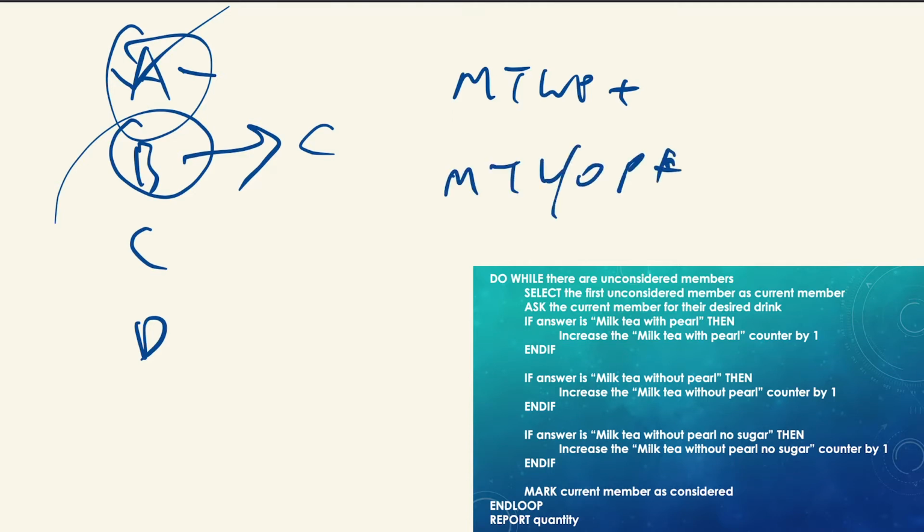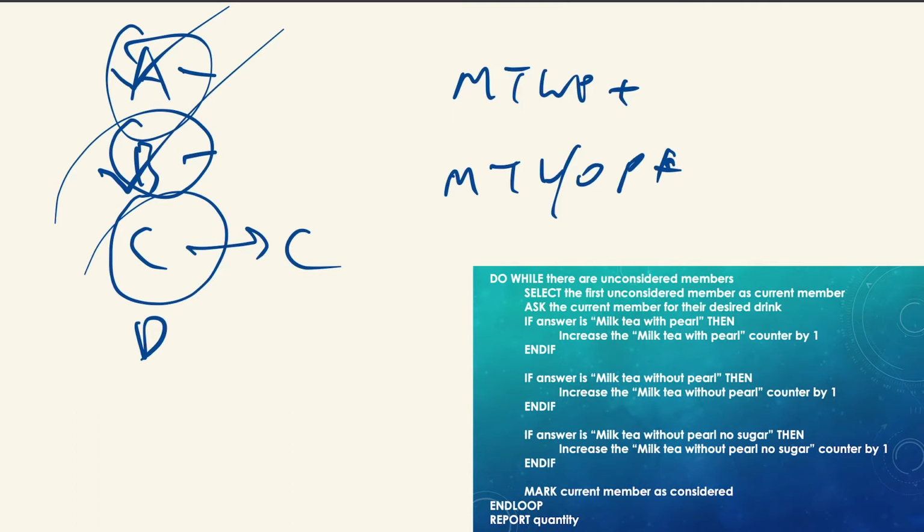Okay, so we plus one to our counter. Then do you want milk tea without pearl, no sugar, and so on. Okay, then mark current member as considered. So we put a tick. Very good. Okay, then end loop, we go back to the top. Do we have unconsidered members? Yes, we do. Person C, right?